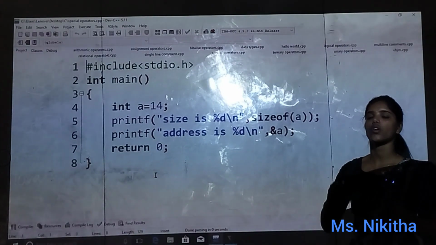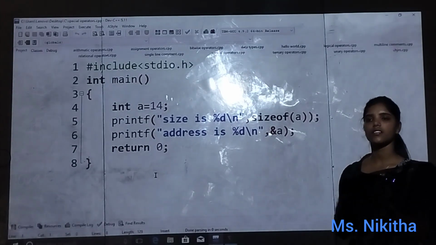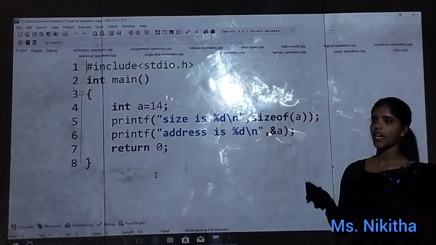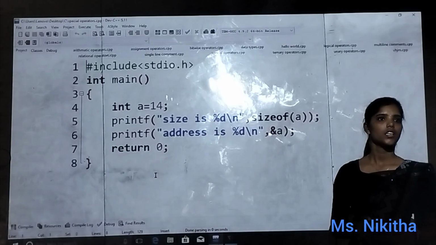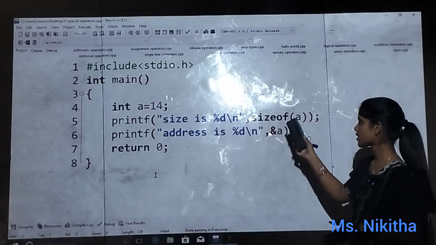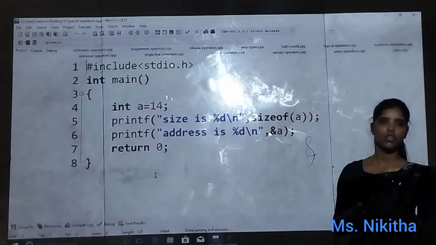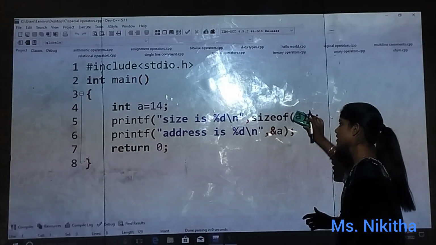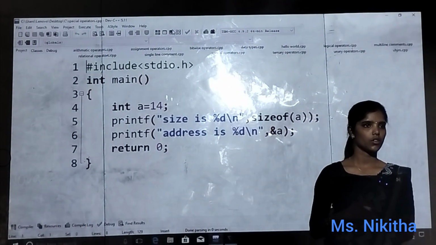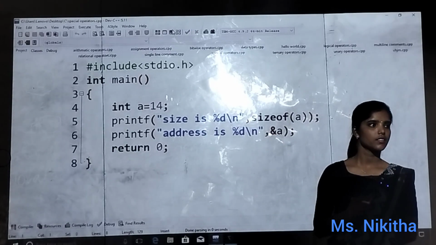So coming to address, whatever the location where it has to be stored, that location has some address. So when we return back the address, whatever the address of that location is, that is going to be returned as output. Is that okay? For that we will use operator ampersand, and for size we will use operator sizeof braces. So within the braces you need to mention the variable. Is it clear? So pointer is nothing but a variable which is going to store another variable. So double pointer means a pointer which is going to store another pointer. Am I right? Is this clear?